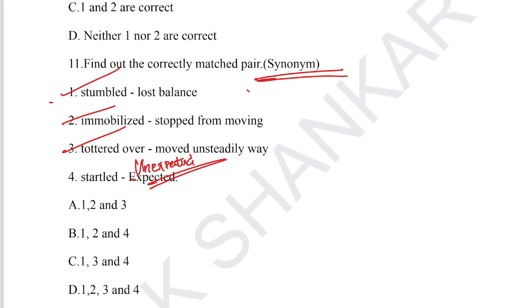Unexpected is the key here. Option 4 is incorrectly matched. For question number 11, option A is the correct one. Startled means unexpected is the correct synonym.